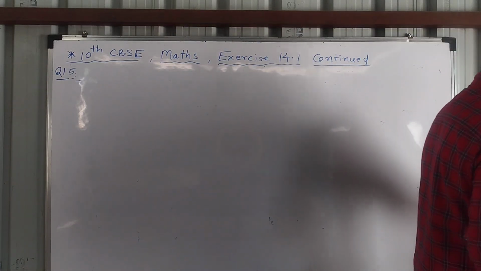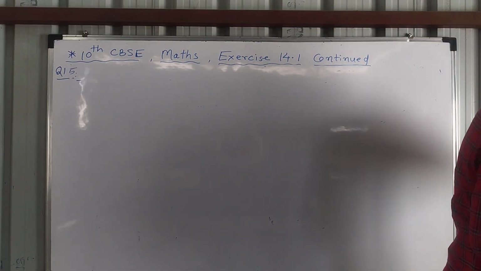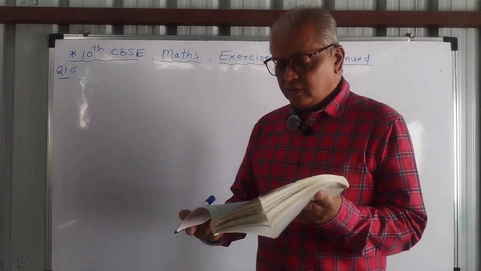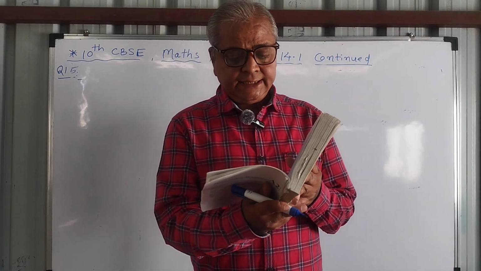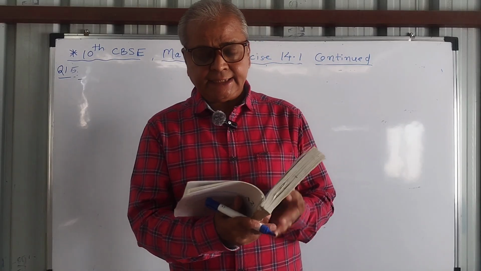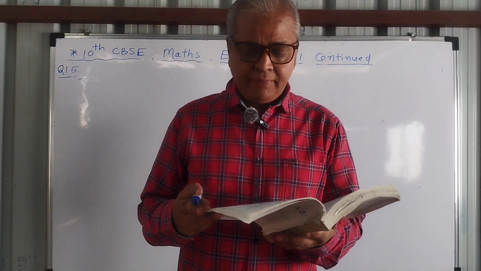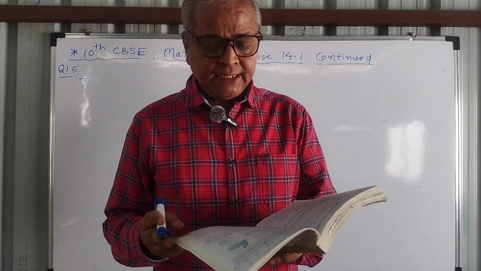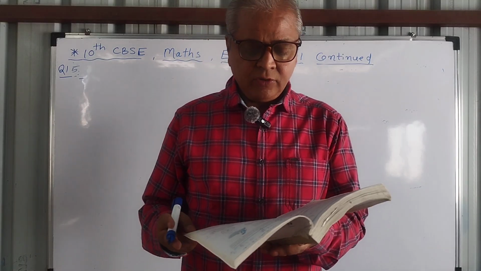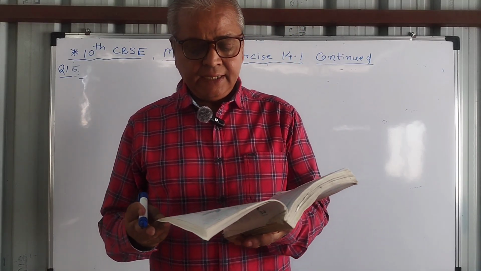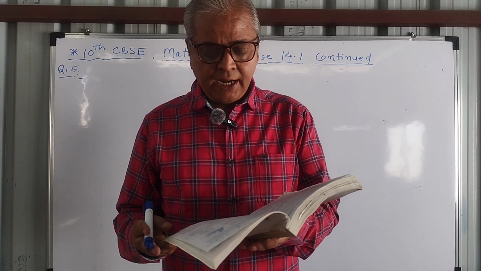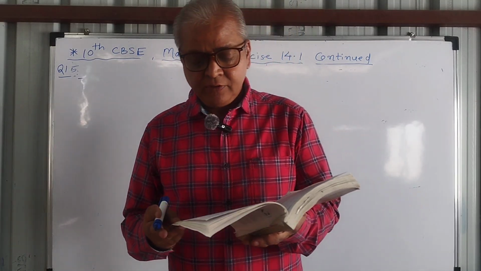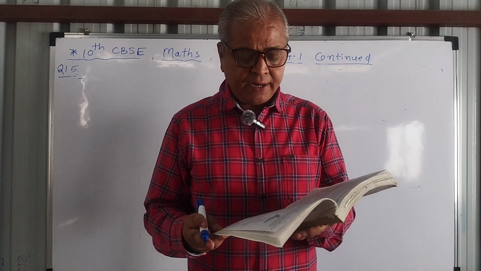I will read the question first. Question number 15. 5 cards, the 10, Jack, Queen, King and Ace of diamond. All cards are of diamond, are well shuffled with their faces downwards, and one card is then picked up at random. Then sub question 1, what is the probability that the card is the queen? And sub question 2, if the queen is drawn and put aside, what is the probability that the second card picked up?